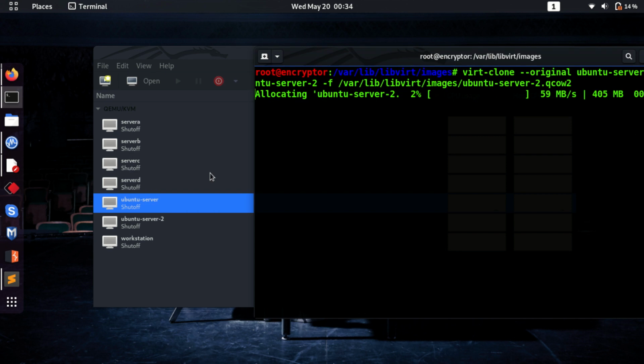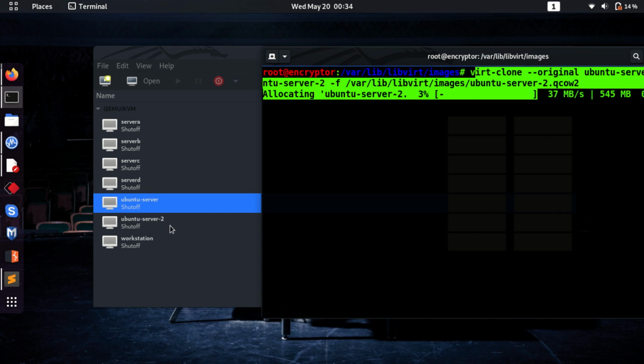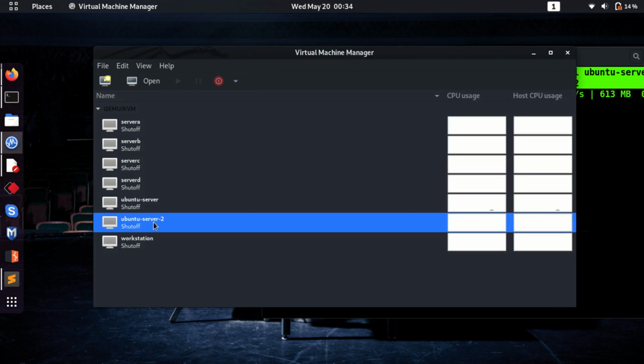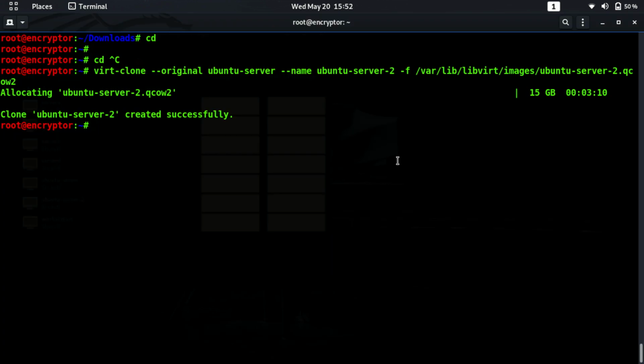So as you can see, after hitting the cloning command, we are able to see the Ubuntu server 2 virtual machine, but it will not start yet because the cloning process is still not completed. So let's just wait till it's complete, then we can start this virtual machine. So we have successfully created a new virtual machine from the existing image of the virtual machine.